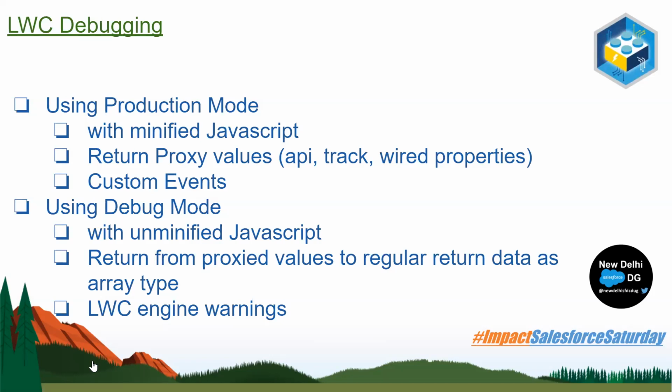In production mode, basically without the debug mode enabled, once you log to the console you see minified JavaScript, and your API, track or wire properties and everything are returned as proxy values, right? Using debug mode, we have the capability to unminify the JavaScript and return regular data as an array type instead of proxy values. And using debug mode, we can get information about any errors or warnings from the Lightning Web Component engine.